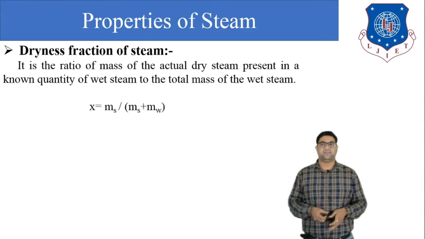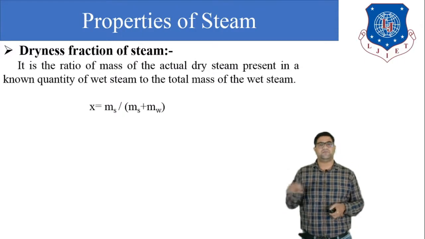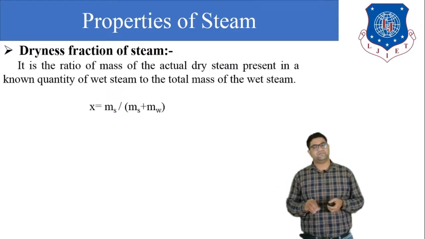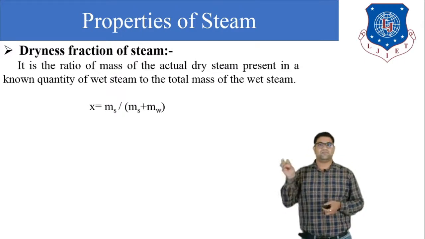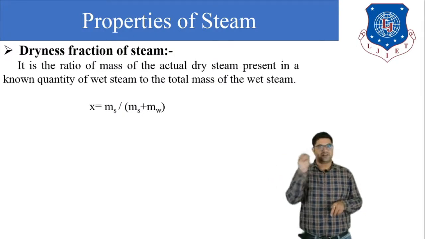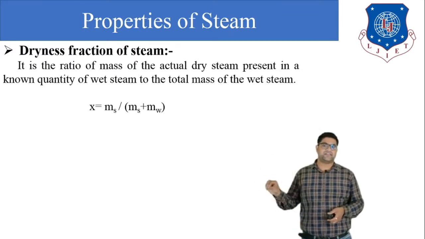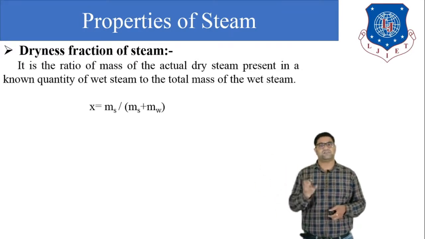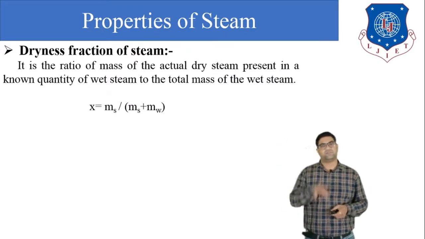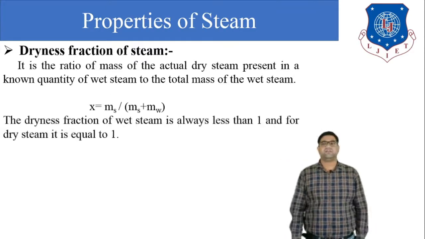Okay, so let us write the equation that X is equal to the mass of steam upon the total mass of wet steam. Total mass of wet steam means mass of steam plus mass of water. So we can write ms upon ms plus mw. With the help of this dryness fraction, we can understand how much dry steam is present, or how much of the steam particle is present in the mixture.